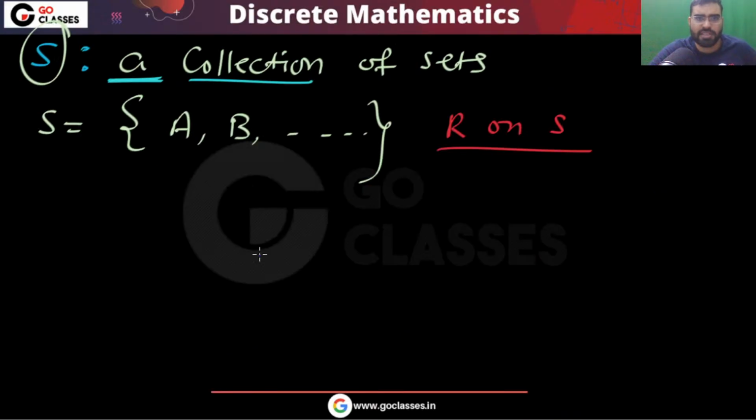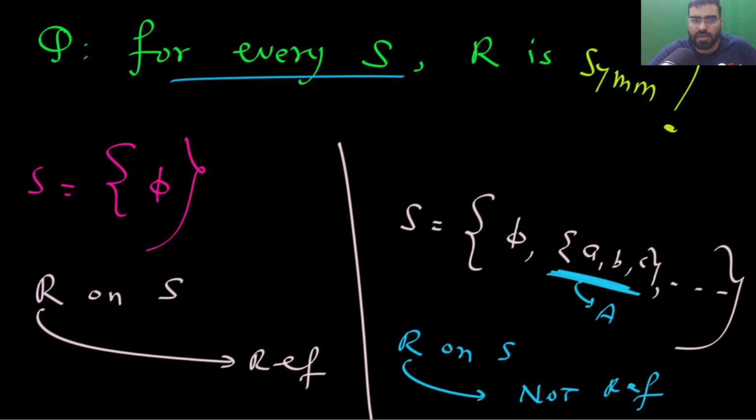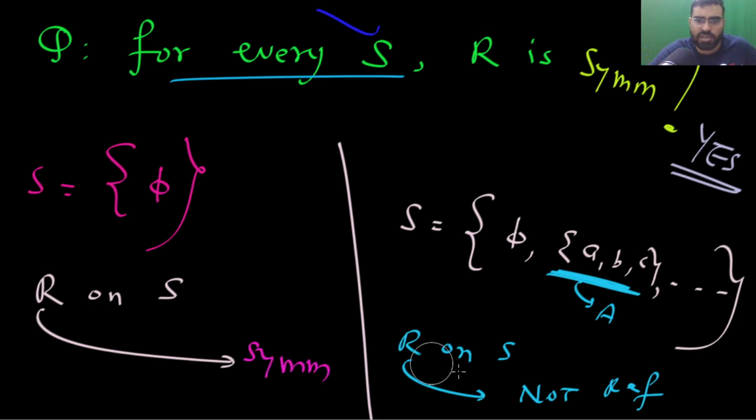Okay, now let's see this. What about symmetric, anti-symmetric? What can you say? Disjointness, is it symmetric? This will always be symmetric. Disjointness is always going to be symmetric. Can I say for every S that R is symmetric? The answer will be yes. Whatever set you take, this will always be symmetric. Whatever you do, this will always be symmetric.